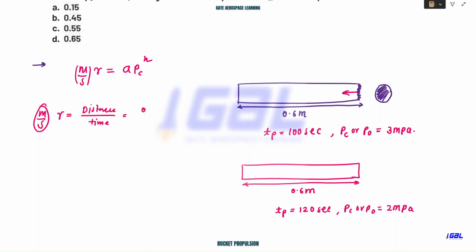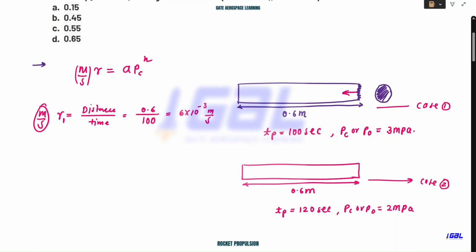Distance is given, which is 0.6 meter, and time is given as 100 seconds. If you solve this, it comes out to be 6 into 10 to the power minus 3 meter per second, right? So let me call this R1. This case is case 1. This is case 2.